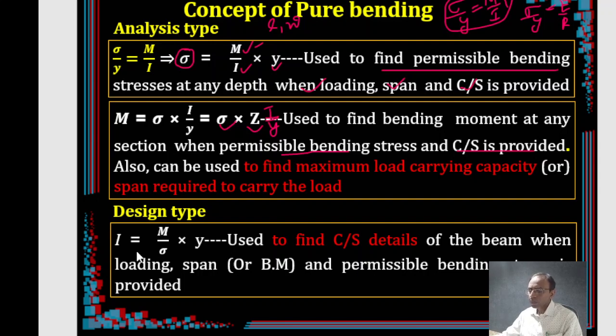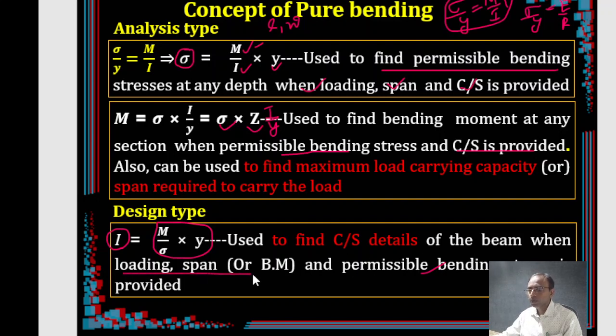Finally, design type. Now, when you want to calculate the cross-sectional details, you may be left with I as unknown, because if b and d are not given, you cannot know I. So in those cases, what are you supposed to know? The person who is interested in calculating this must have the values of M and sigma. Permissible bending stress is required. Then to get M, you require load and span.